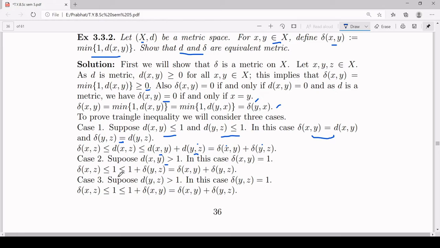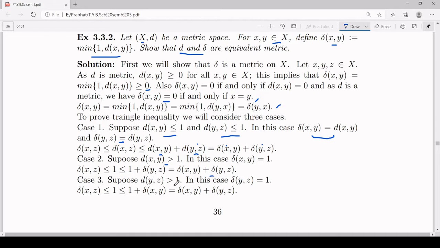If it is less than or equal to 1, you can say it is less than or equal to 1 plus delta yz, because delta yz is always greater than or equal to 0. But this 1 is equal to delta xy, so you can replace this 1 by delta xy. So you have delta xz is less than or equal to delta xy plus delta yz in this case also.